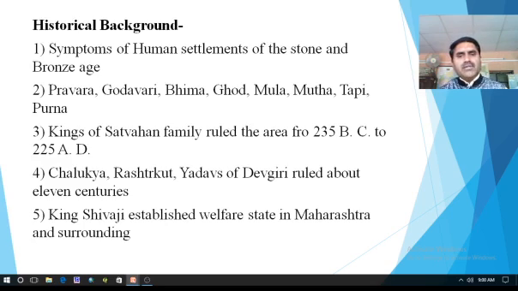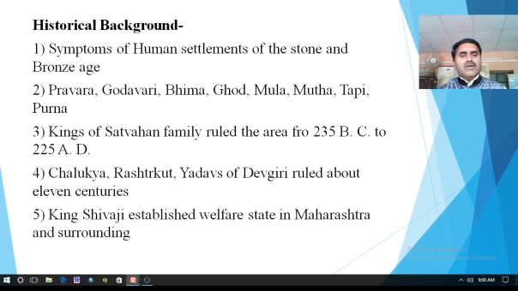Kings of the Satwan family ruled the area from 235 BC to 25 AD. They ruled over this region for a longer period, and that's why the work done by the Satwan family is also available in parts of Maharashtra. The Chalukya, Rashtrakoot, and Yadav of Devgiri ruled for about 11 centuries. This is also a huge period, by which we come to know that the history of Maharashtra goes back very far.